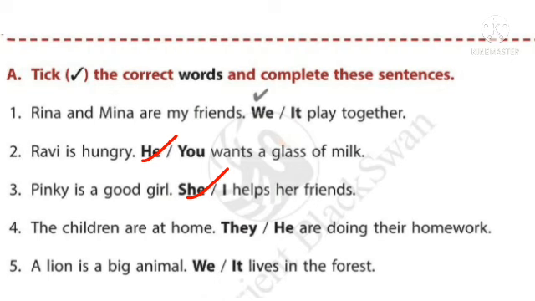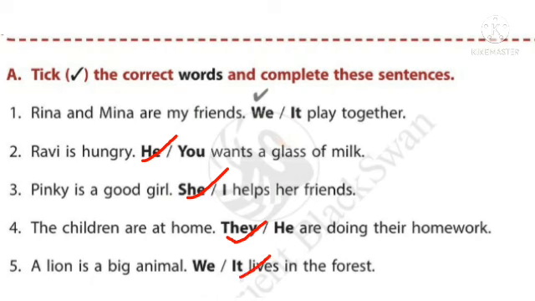Here the noun is the children, a plural noun. That's why we use the pronoun they. Fifth one, a lion is a big animal. We or it lives in the forest. Here in the sentence, which is the noun? Yes, a lion. Lion is the noun. It's an animal. That's why we can use the pronoun it.